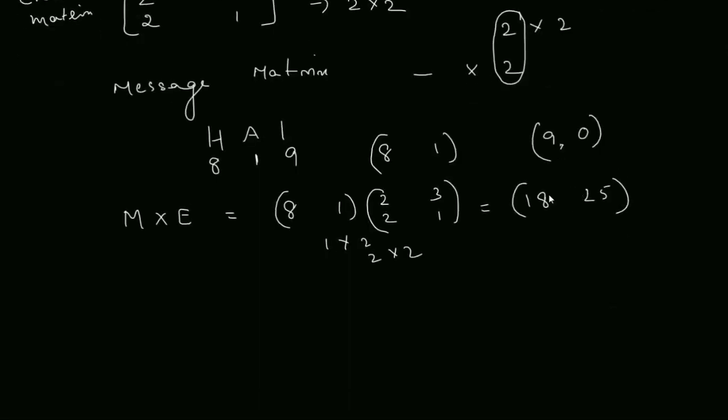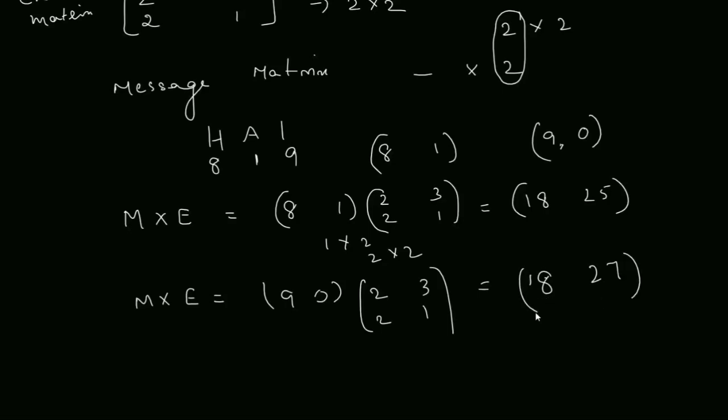Again the second one, again the message multiplied by the matrix. The second is the message into E. So what is that? 9, 0. Again multiply by 2, 3, 2, 1. So we get the answer 18. Then first row and second column 27. 18 and 27, correct? Yeah.